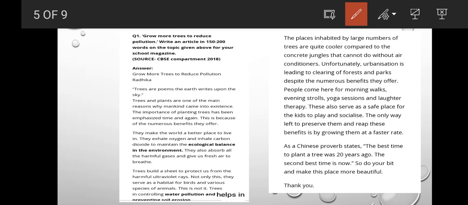So the places inhabited by a large number of trees are quite cooler compared to the concrete jungles that cannot do without air conditioners. Very important. You have seen that where there are many trees, you feel better, oxygenated and cool, as compared to where it is arid.